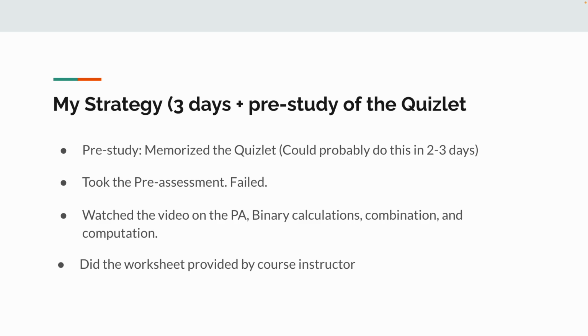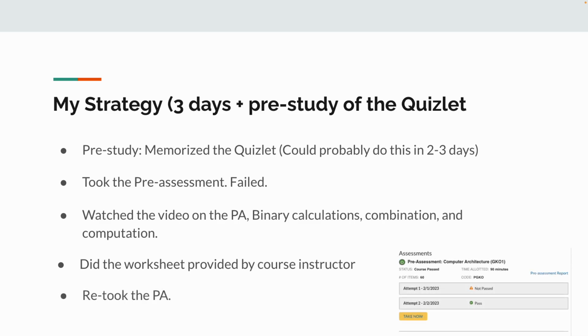There's a worksheet provided by the instructor that they emailed me once I failed the pre-assessment. It's inside the welcome page somewhere; you can find it. I did that, and then after that, I retook the practice assessment, and I passed. So as you can see, on the first attempt I failed. I did all this stuff, then attempt 2 is what happened.